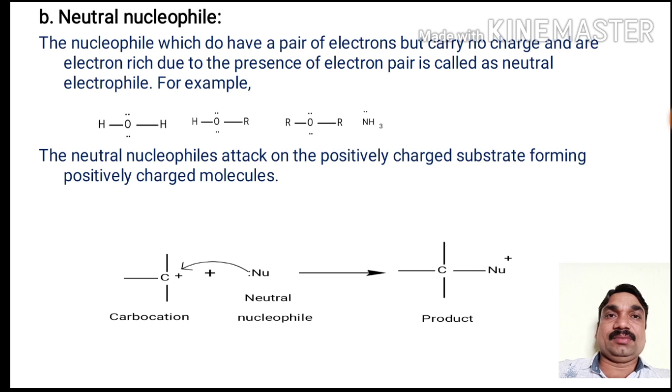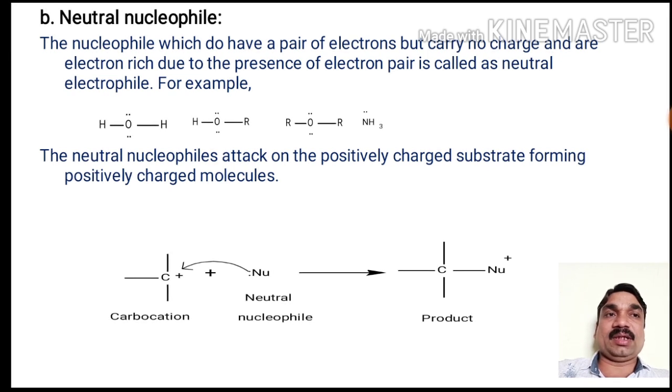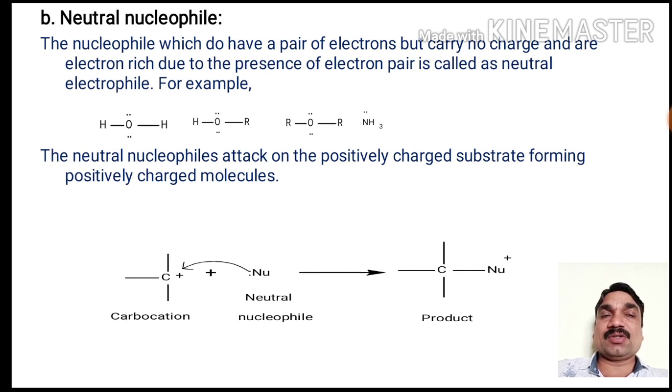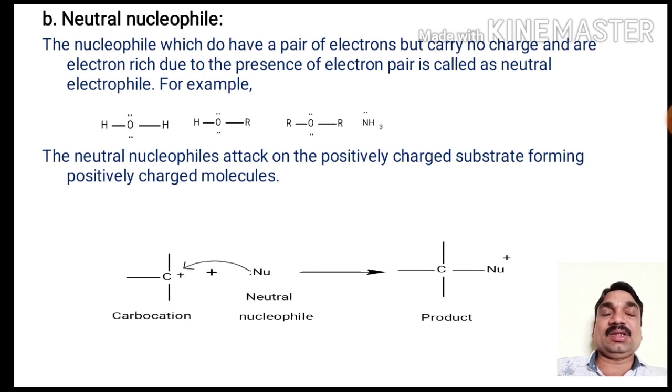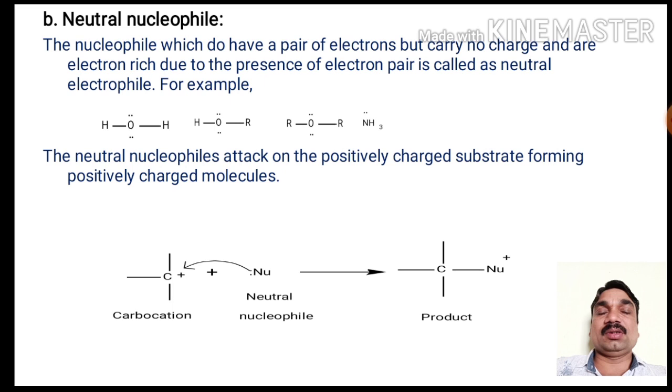The second type of nucleophile is the neutral nucleophile. The nucleophile which does not carry a charge but is electron rich due to the presence of a lone pair is called a neutral nucleophile. For example, the water molecule H2O, where oxygen contains two lone pairs of electrons. That's why it is a neutral nucleophile. The second example is alcohol. On oxygen there is a presence of a lone pair. It means it is a neutral nucleophile.